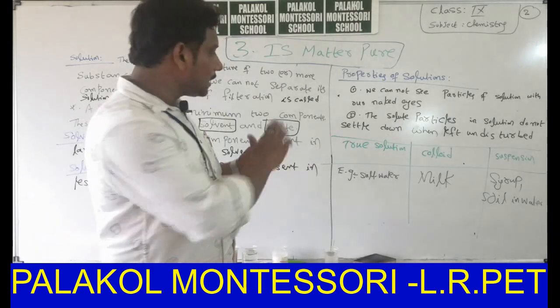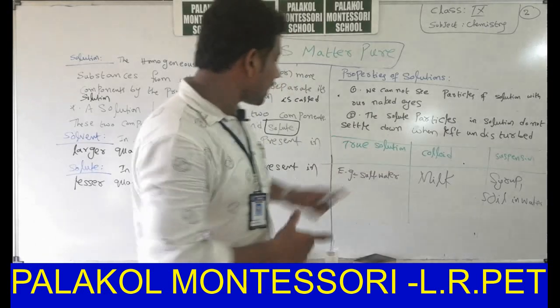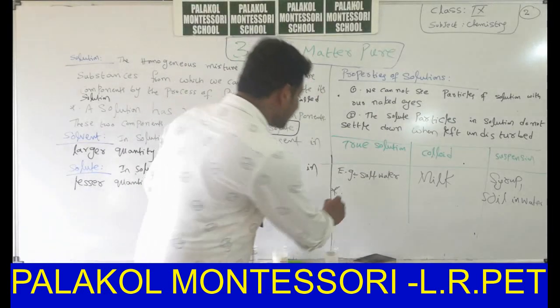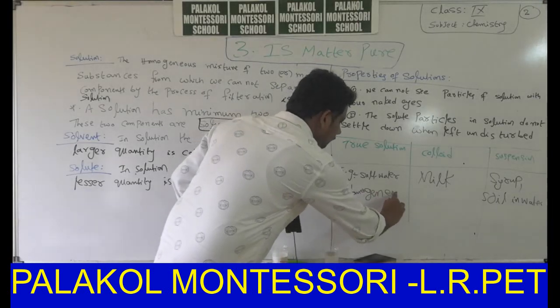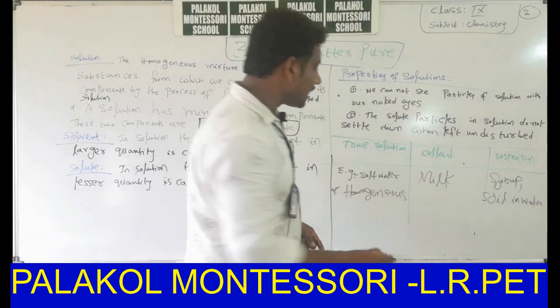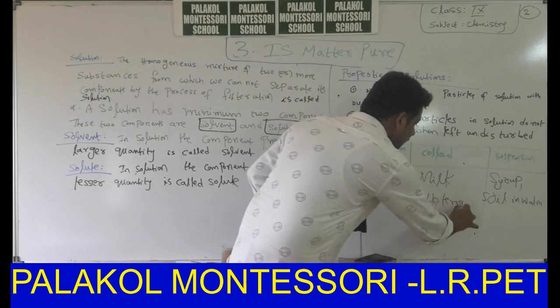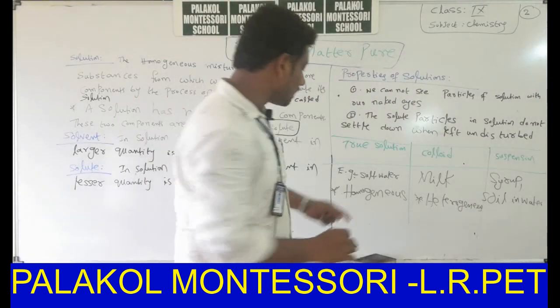We can classify mixtures as true solution, colloid and suspension. Here another important point is that true solution is homogeneous in nature. Colloid is an example for heterogeneous mixture.